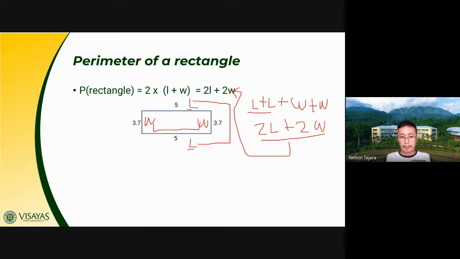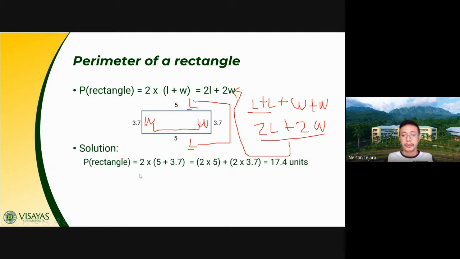This is a measurement problem. Okay, so let me just show you this solution and check, class, if you have the same answer. So we have here 2 times 5 plus 3.7, or that is expounded as 2 times 5 plus 2 times 3.7. That is equal to 10, and then 3.7 times 2 is equal to 7.4. That should give us the answer of 17.4 units.